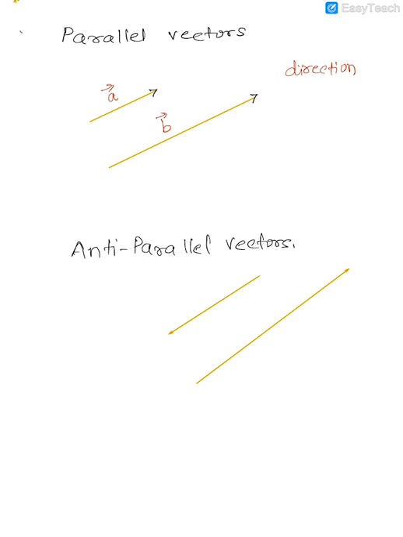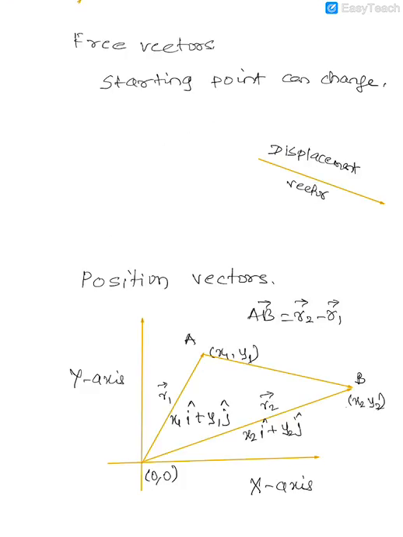Anti-parallel vectors are also parallel, but the difference is this. If you look at the arrows of these two vectors, call them vectors C and D, they are also parallel in the mathematical sense, but they have different directions. This is the direction of vector C and this is the direction of vector D. It means that vector C and vector D are anti-parallel. So from the diagram itself, it is clear what a parallel vector and an anti-parallel vector are.